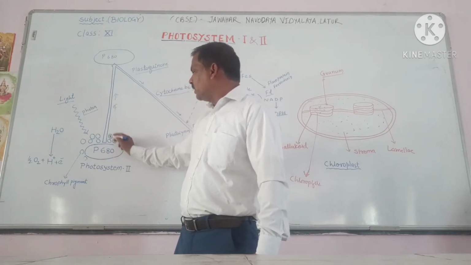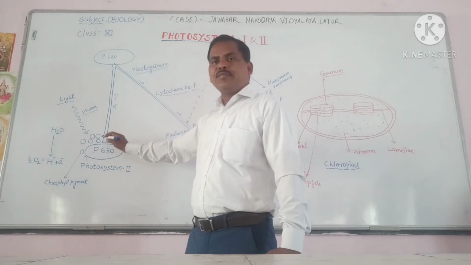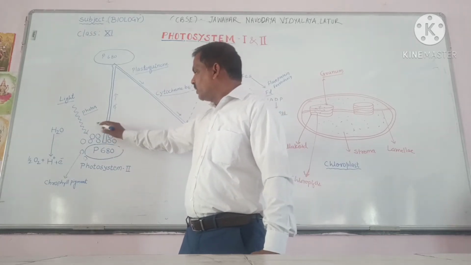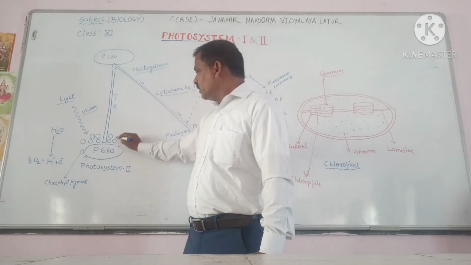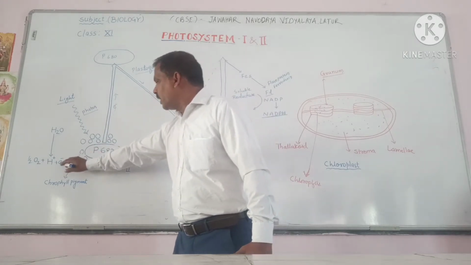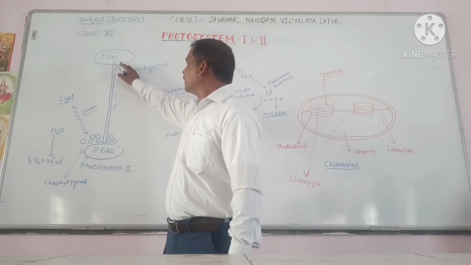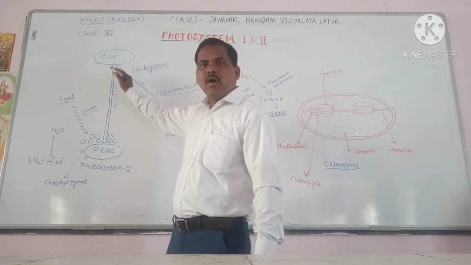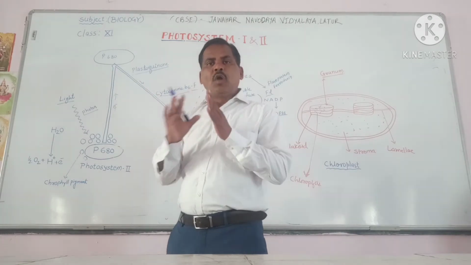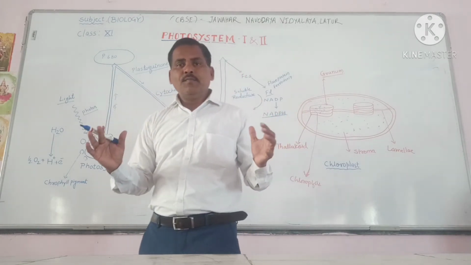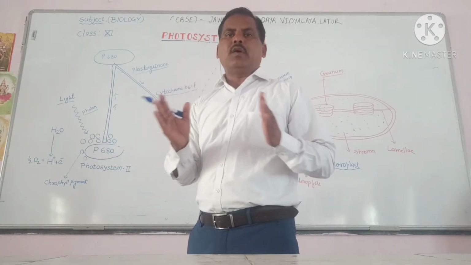After transferring, the chlorophyll A gets excited by the light and an electron is released. This electron goes to carrier proteins present in the pathway of the thylakoid membrane. All these processes occur in the membrane of the thylakoids.